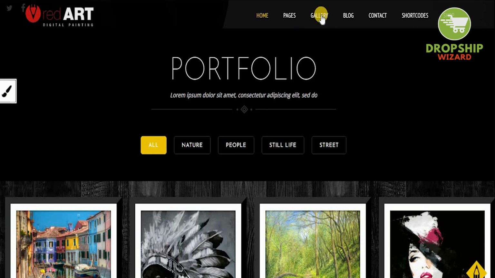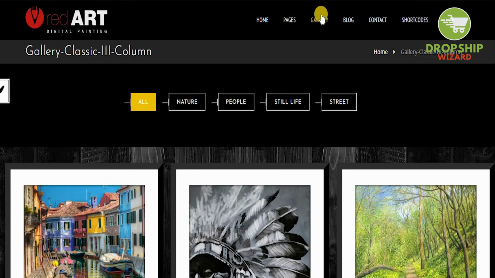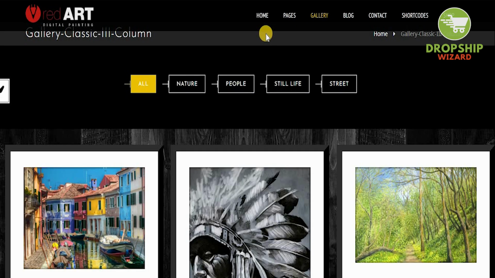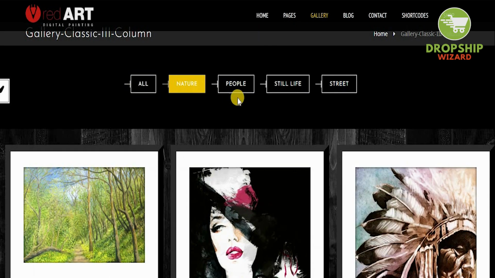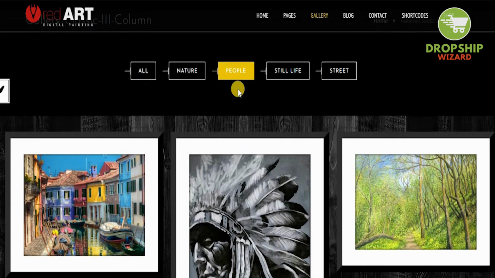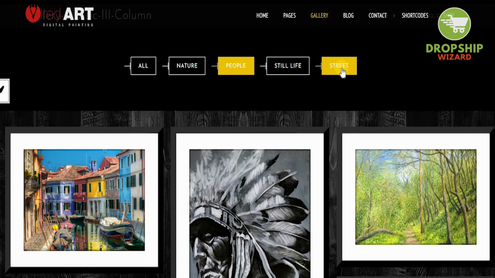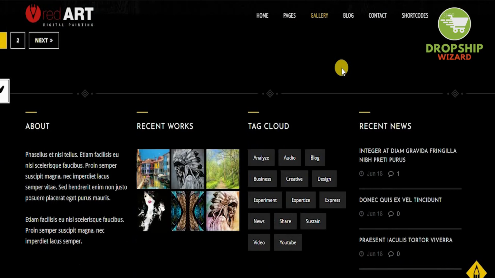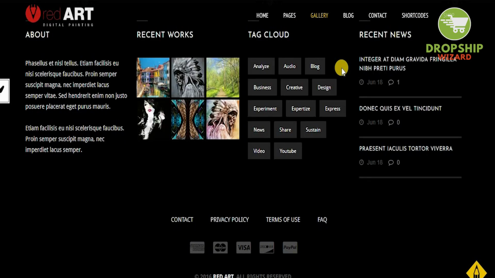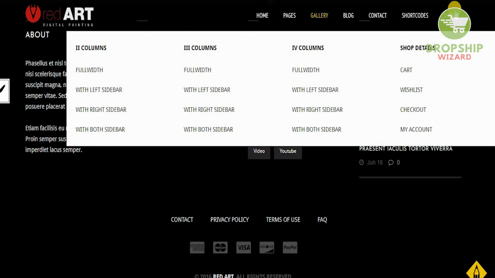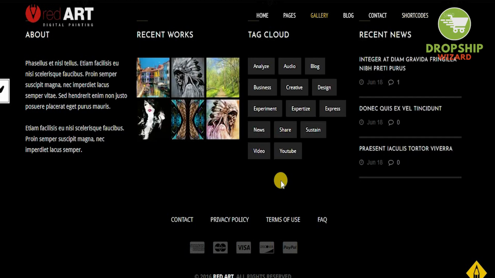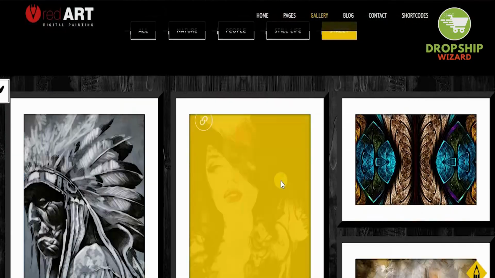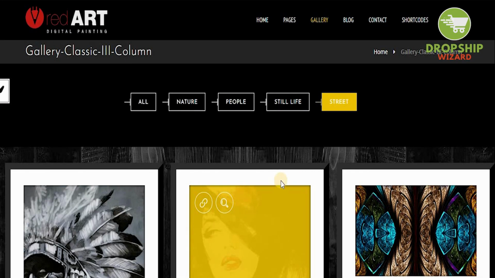If you click on the top over here, each one of these elements is actually clickable. It shows you exactly how they are. If you want to go for nature, you can check nature. You can look for people. You can look at streets. You can do what street sort of elements that you have. All your pictures are going to be over here, and people can directly buy them from here. And that is the beauty of it. All the shops are available. Everything has been integrated. All you need to do right now is get this theme, put your pictures, put your price, and you're good to go with Shopify. It is as simple, straightforward, and easy as that.